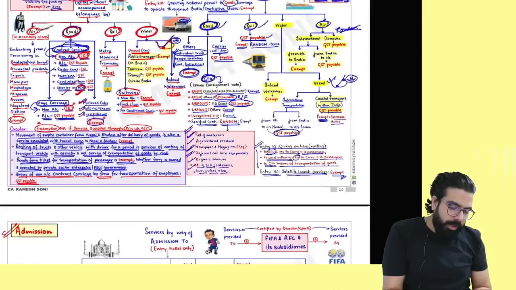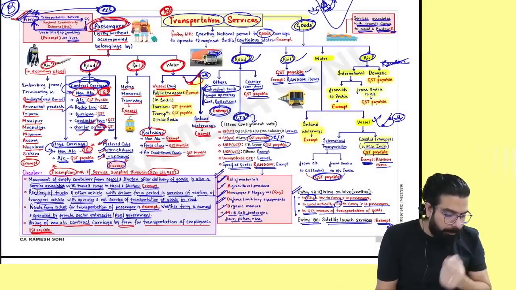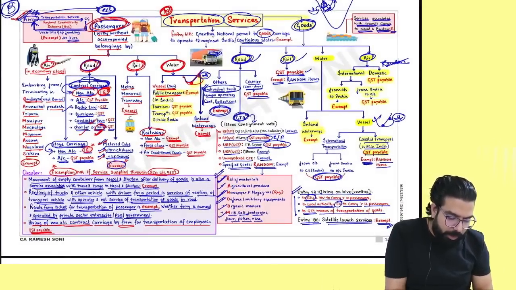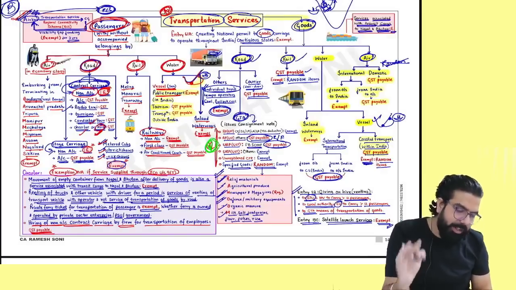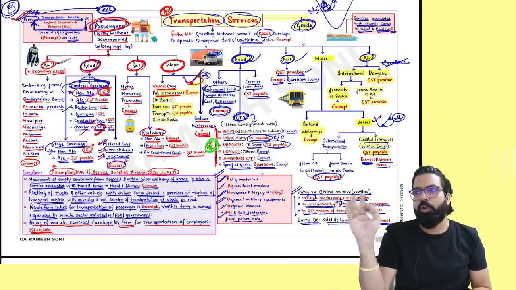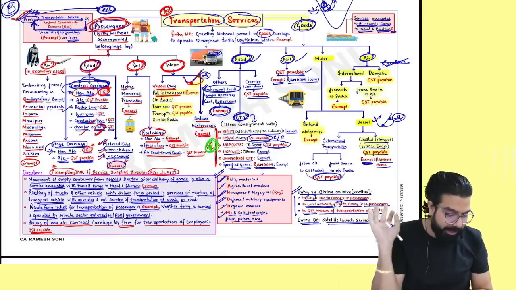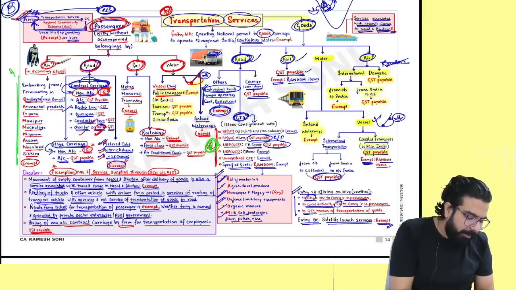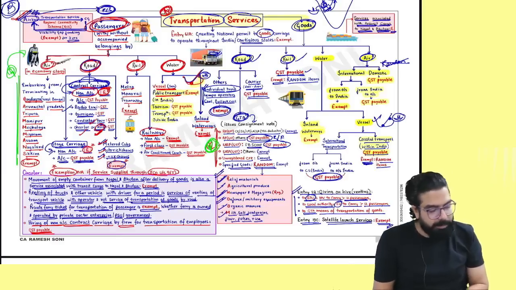That's all, everyone. In this chapter, the most important point which I feel is you should be careful about this GTA point, everyone. GTA you will see in your exam paper. Somewhere or the other, you will see one point on GTA. Please be very careful. You can be careful about Batman also. Baba, Batman, very dangerous Batman. Please remember.